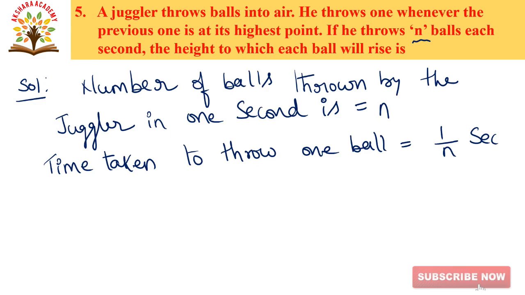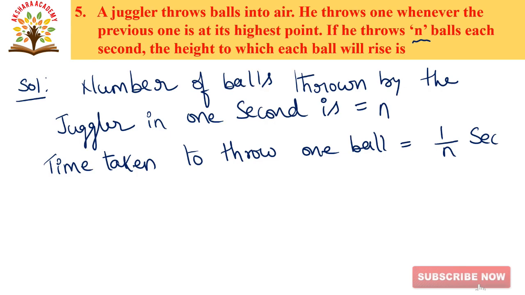When the first ball is at maximum height, he throws the second ball. So the time of ascent of each ball is equal to the time taken to throw one ball.